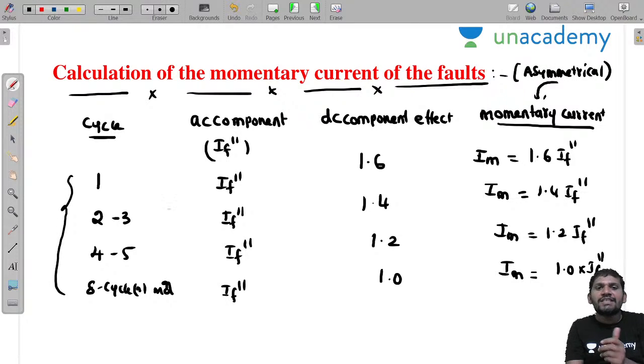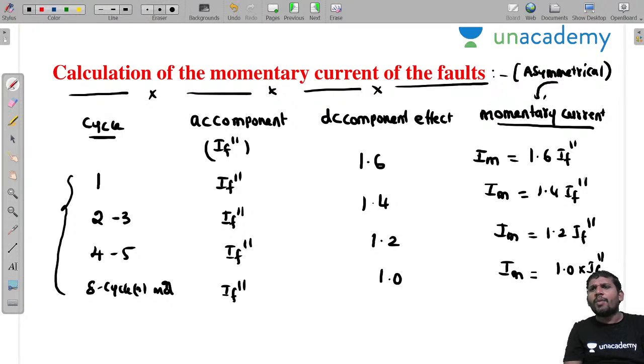If the fault current exists for only 2 to 3 cycles, then you can take 1.4. If the high fault current exists for only one cycle, then you can take 1.6 times of I_F double dash. Yes, sir. You take this for the calculations.